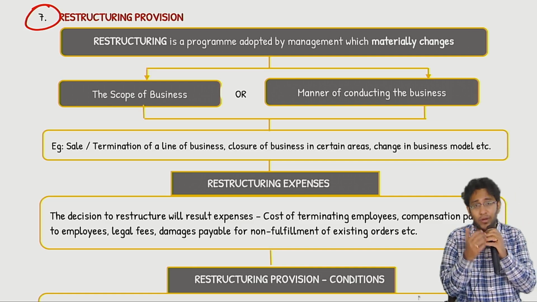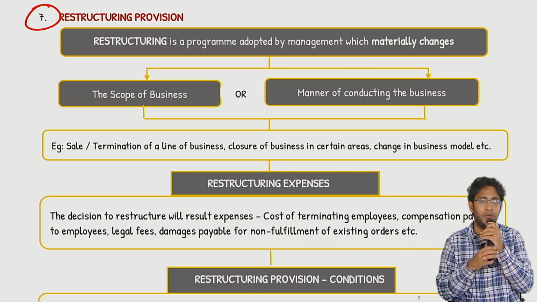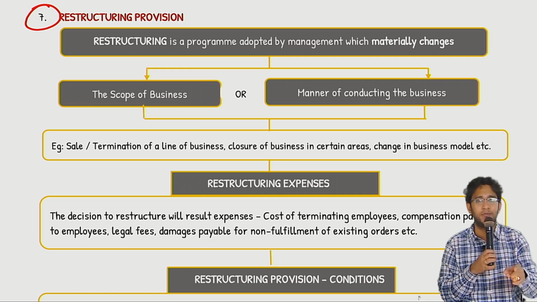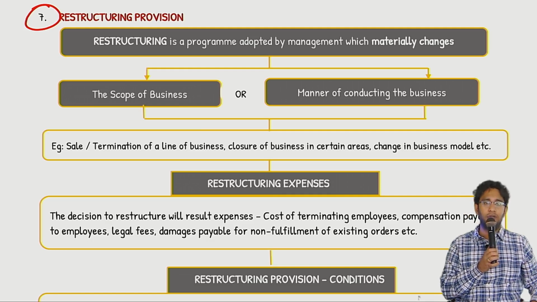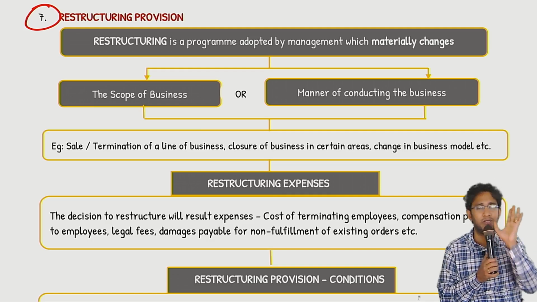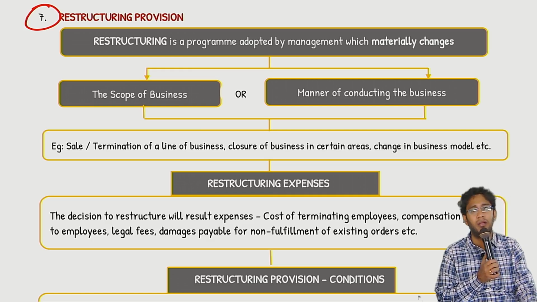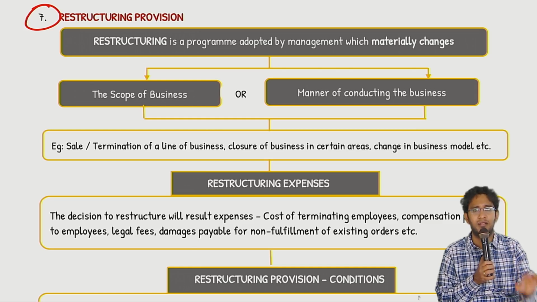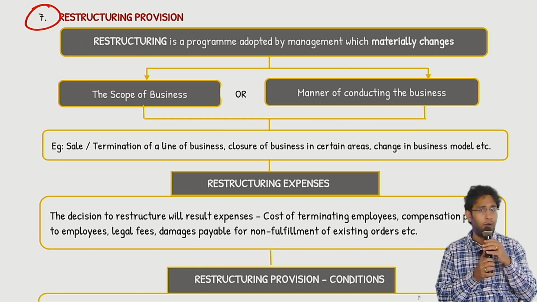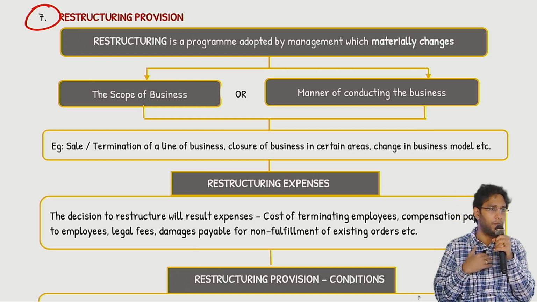So because of your direct decision of restructuring, you have some consequent expenses. The standard says for all those expenses, you may have to create a provision. You have to create a provision. That's all. But here one small twist is restructuring. Are you doing it on your own, or did somebody ask you to legally do it? Generally, restructuring is a self-driven exercise. So the obligation, whatever you are having, is not a legal obligation. It is a constructive obligation.